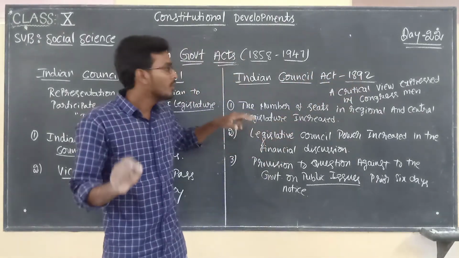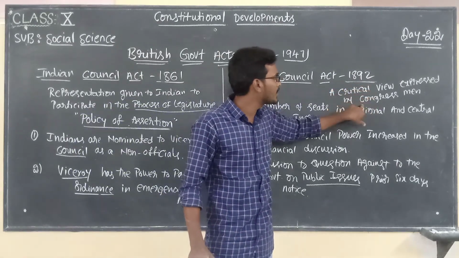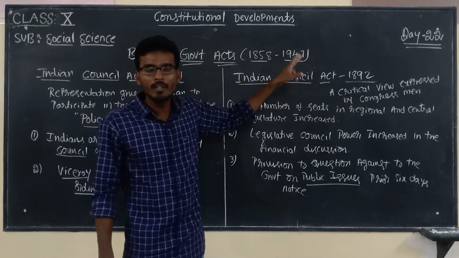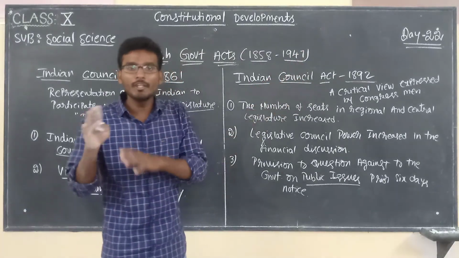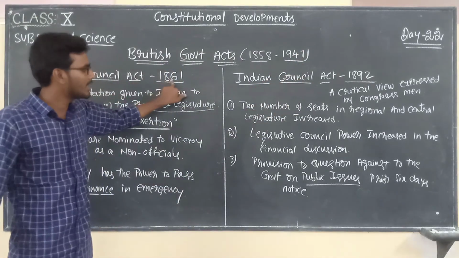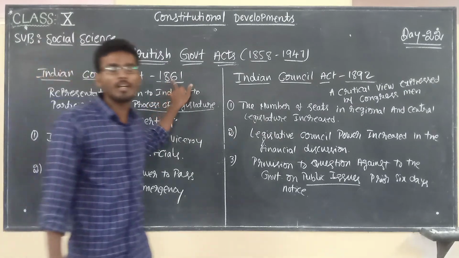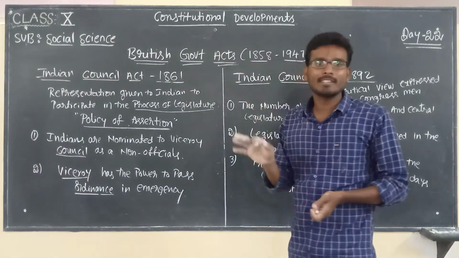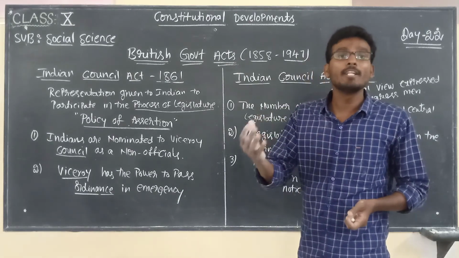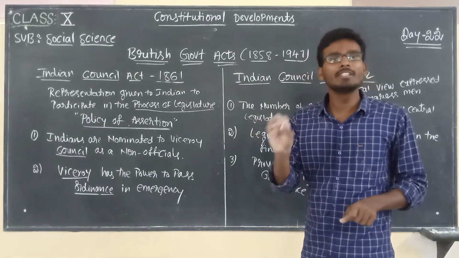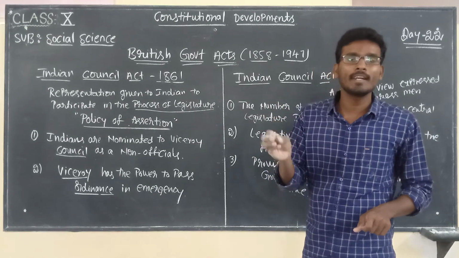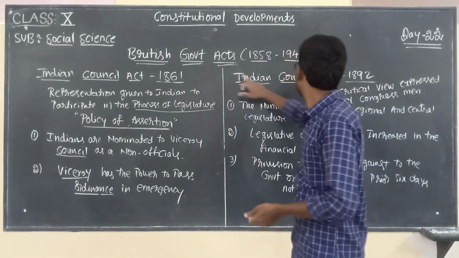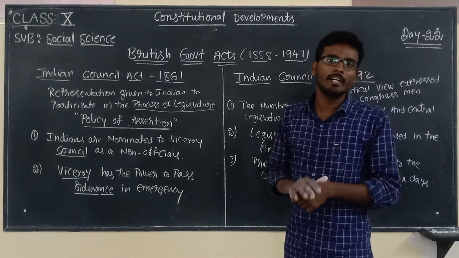Remember children, due to the critical view expressed by the Congressmen, this Indian Council Act 1892 was implemented as a continuation of the Indian Council Act 1861. So in this class we discussed the 3 acts implemented by the British government in India: Indian Government Act 1858, Indian Council Act 1861 and Indian Council Act 1892.